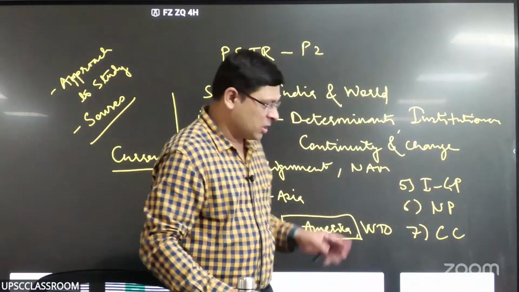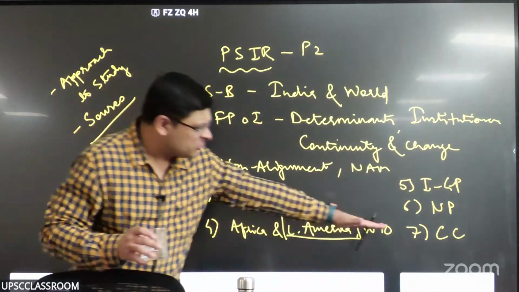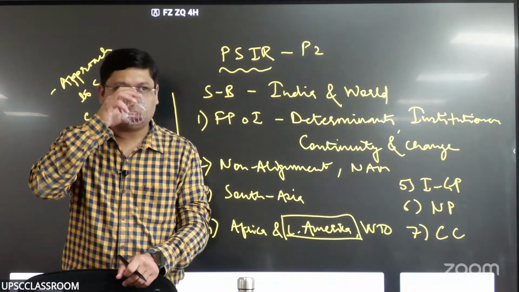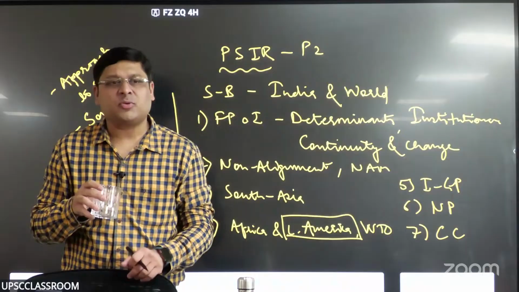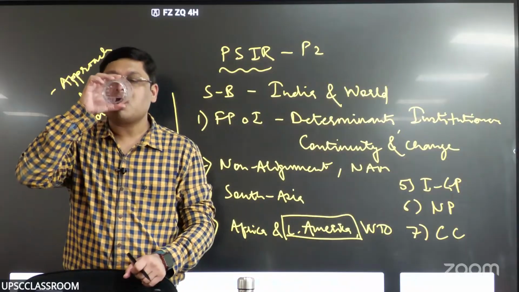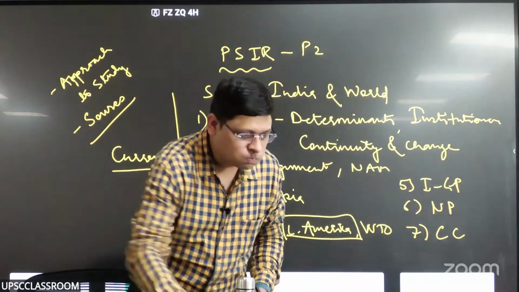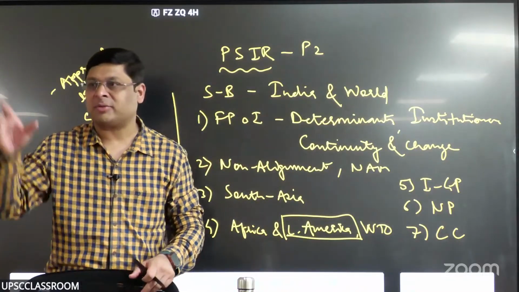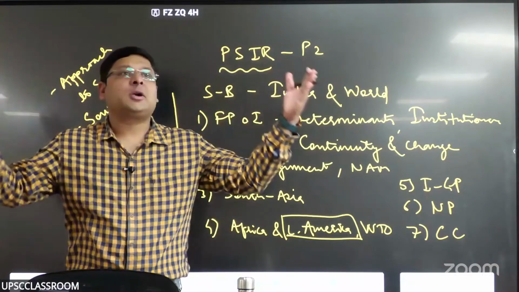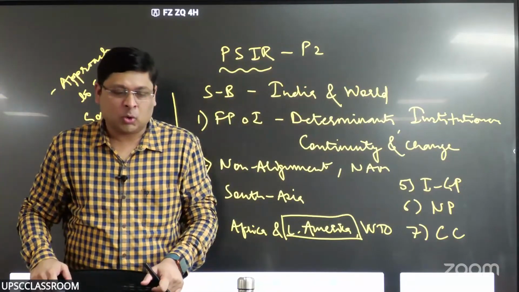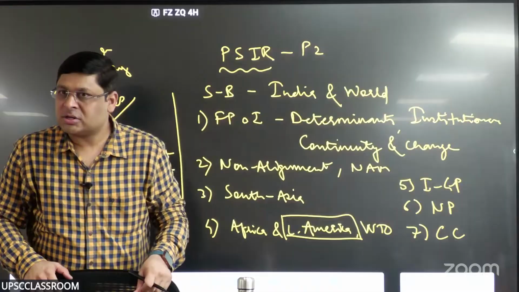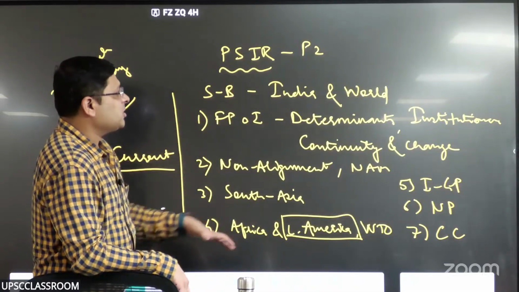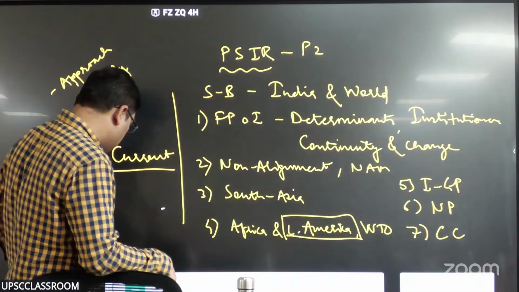There is one component in the end, which is part of this one only, India's vision for New World Order, right? Syllabus of section B ends with this prospective kind of thing. What kind of world order India wants? उसकी कई सारी characteristics हैं. We would discuss that component also in detail when we take up that topic. So that is the syllabus as far as section B is concerned, okay.